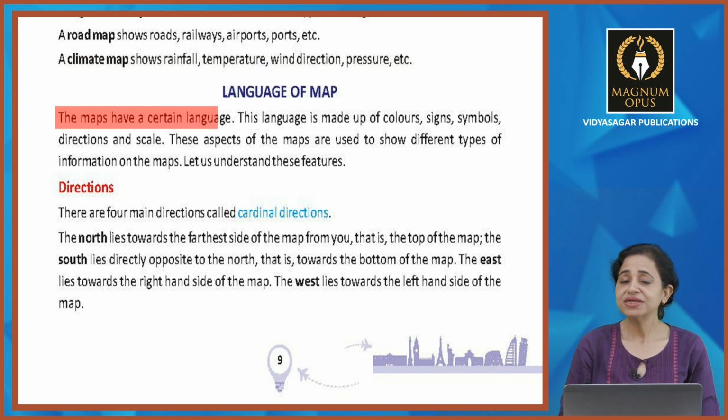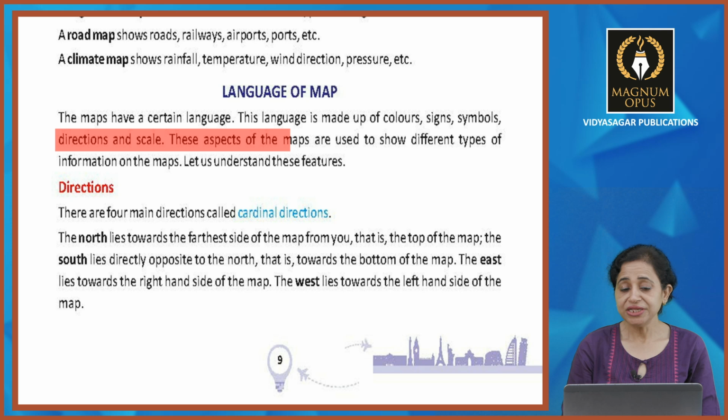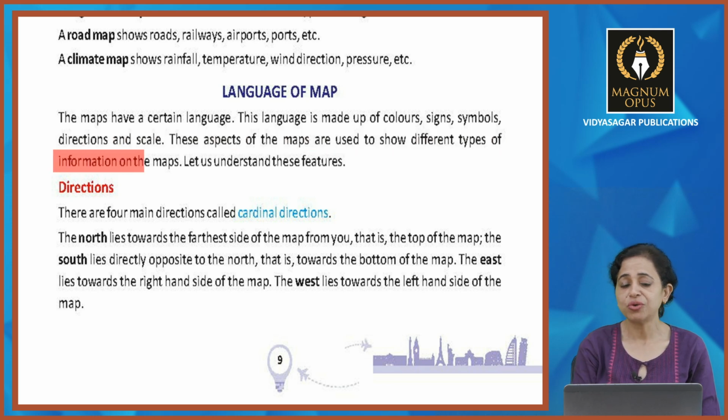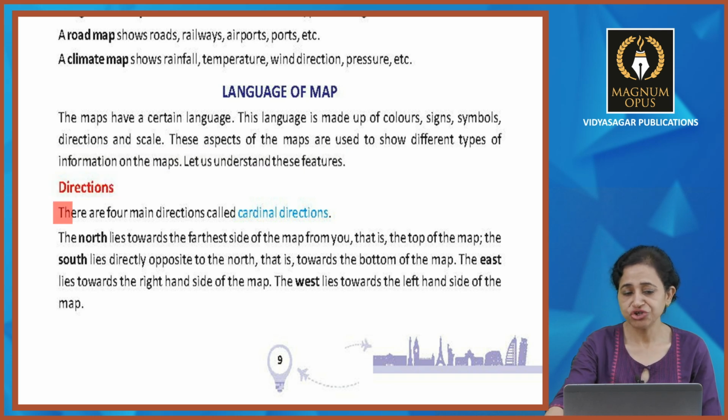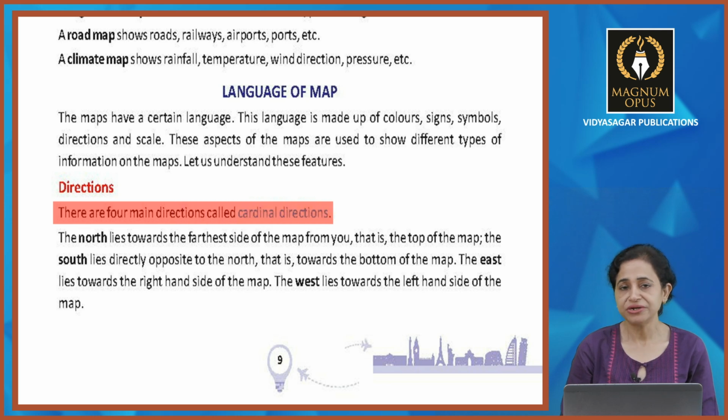The map has a certain language, and this language is made up of colors, signs, symbols, directions and scale. These aspects of maps are used to show different types of information on the maps. Let us understand these features. Directions. There are 4 main directions. Okay, these are called cardinal directions.